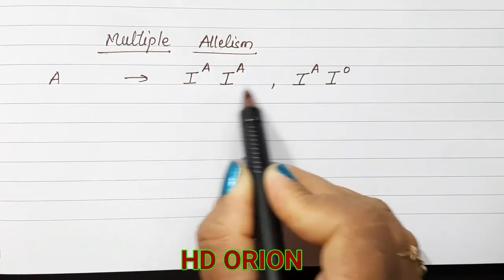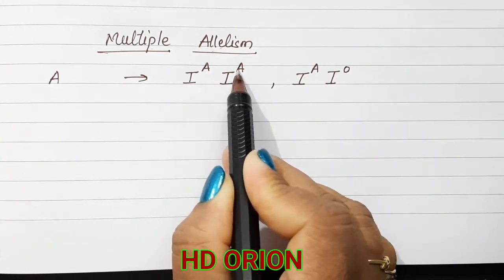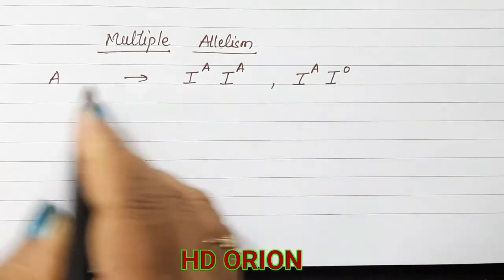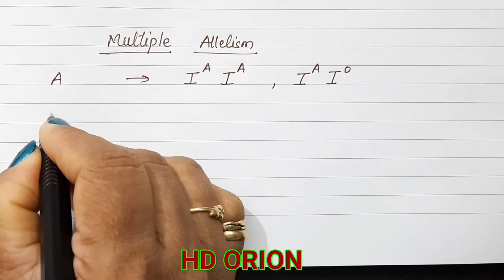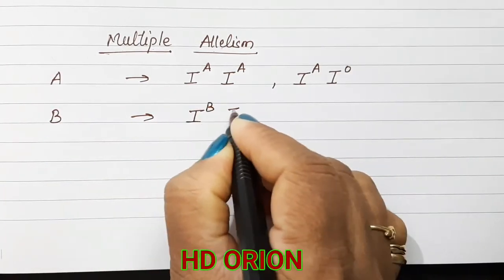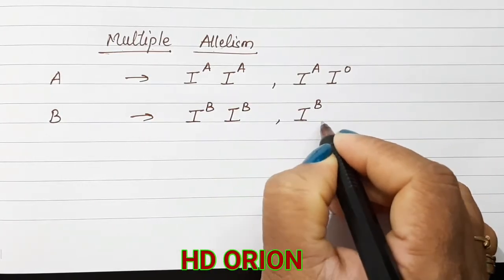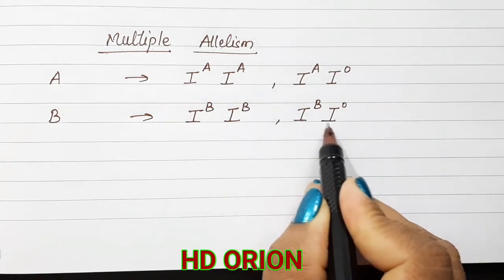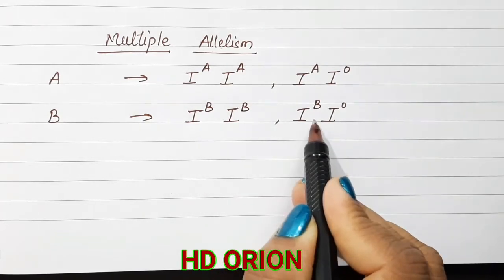So both of them will be called blood group A, because both alleles can be dominant A, or it can be one dominant A with a recessive O. Then if it is blood group B, it can be homozygous B and heterozygous B. So it will be this type of allelic condition.